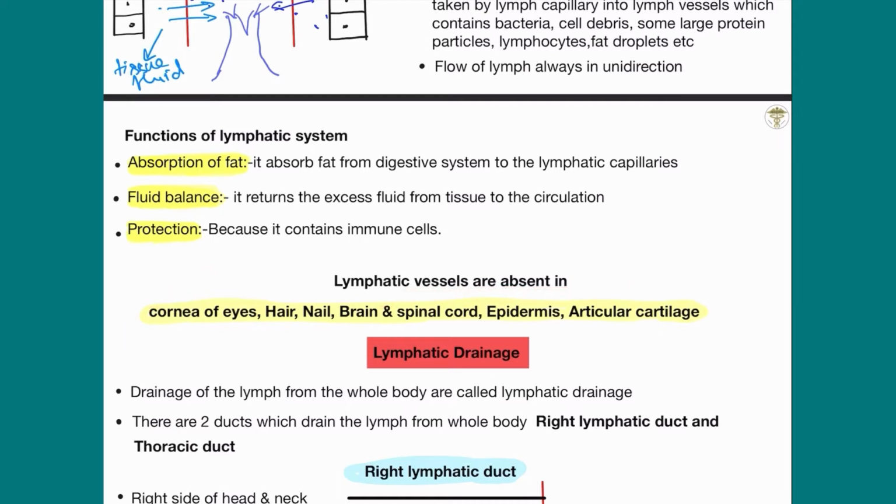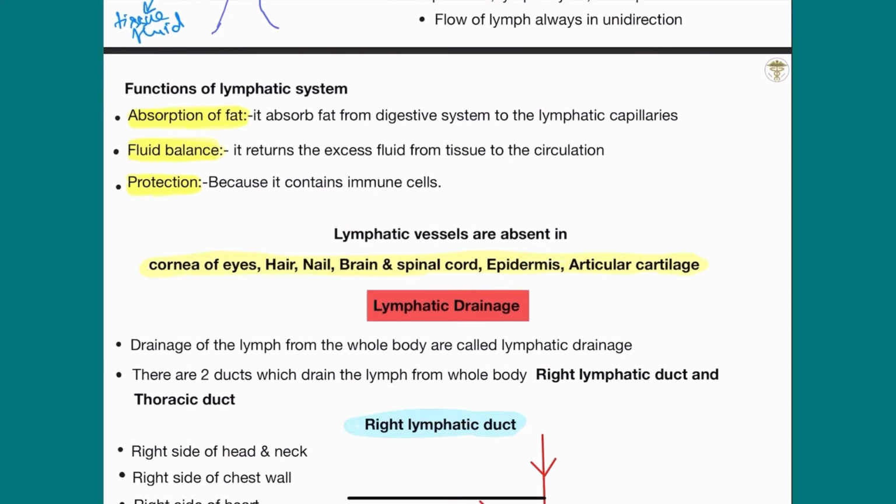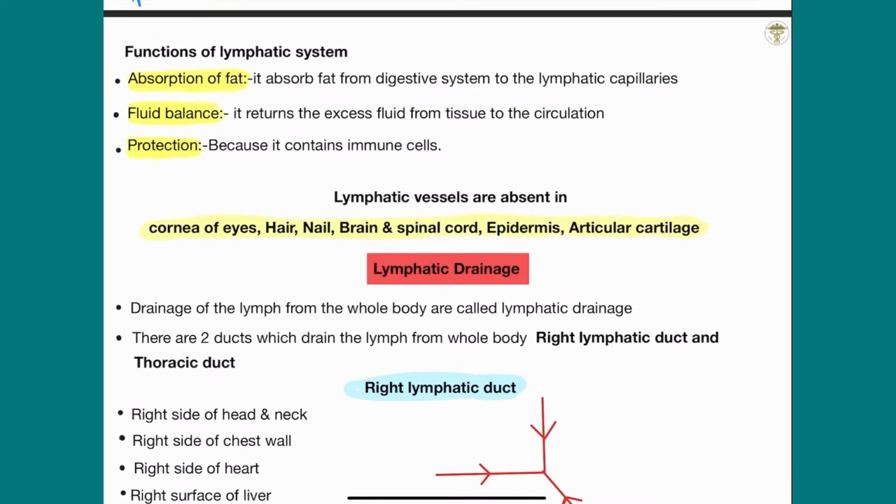Lymphatic drainage. Now I will discuss lymphatic drainage. This is the most important topic because most students don't understand what lymphatic drainage is and how it occurs. I will discuss it in great detail, and I will also make a diagram so you will understand this in a very easy manner. First, the drainage of the lymph from the whole body is called lymphatic drainage.